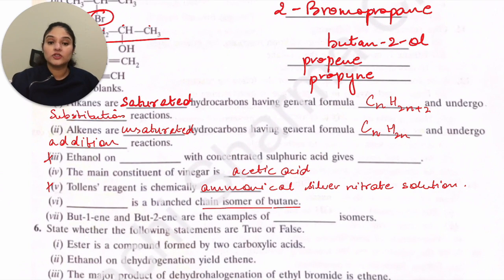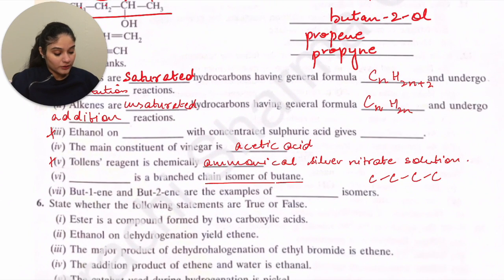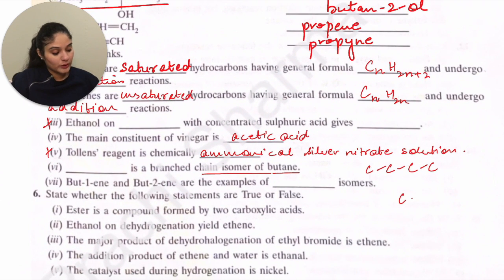So branched chain isomer of butane. What does butane look like? Butane is 1, 2, 3, 4, all single bonds. This is what butane would look like. The chain isomer of butane, what will that look like? It will be 1, 2, 3 and there will be another carbon on the center carbon. So this will be your isomer.